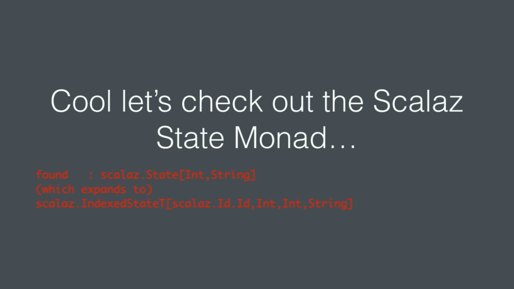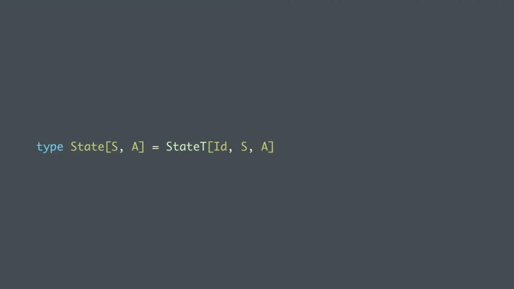Well, like a good software engineer, you want to understand, so you decide to dig into the source, right? So the first thing you're going to find is type State = StateT[Id, S, A]. All right, well, let's follow that. Let's figure out what StateT is. You say type StateT = IndexedStateT[F, S, S, A]. Okay, the rabbit hole goes deep, right?